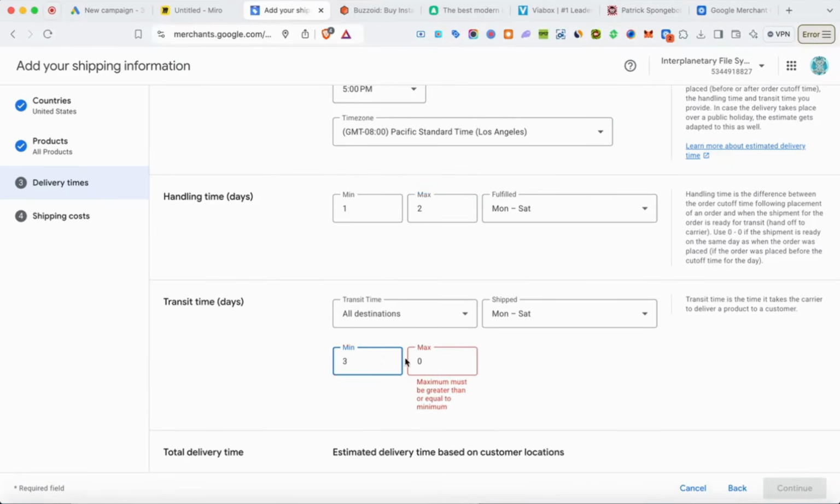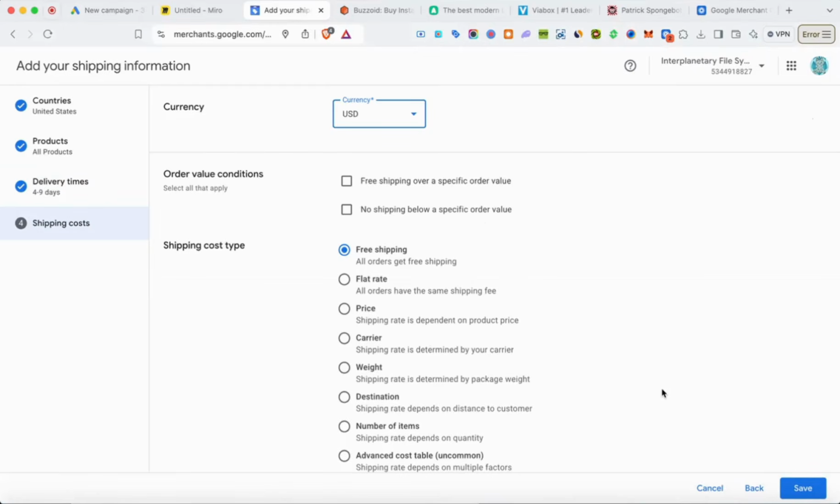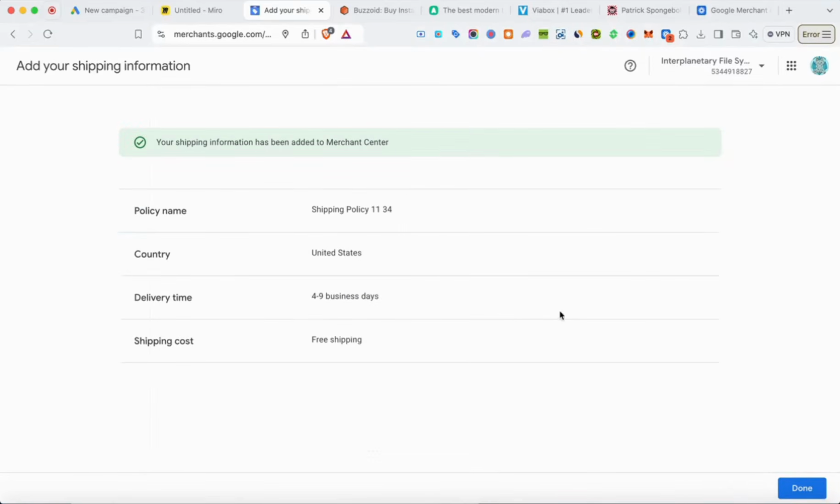So let's say we say it takes 3 to 7 days, right? We put 3 to 7 days here, and then Google's going to give us our total delivery time, which is handling plus transit, comes out to 4 to 9 days, and then click on continue, right? So you want to make sure you put the currency that you utilize, right? And then for shipping, if we offer free shipping, just leave it on free shipping, and then click on save, right? And it's really that simple.